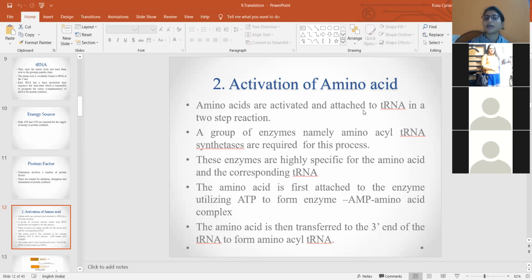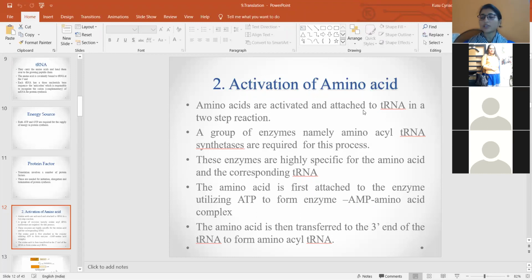Okay, so with these enzymes, the amino acid first gets attached to the enzyme with the utilization of an energy molecule. That first step is called the activation of the amino acid. By utilizing one ATP molecule, the amino acid binds to the synthetase enzyme and forms a complex of enzyme plus AMP. With the removal of two phosphate molecules, ATP is converted to AMP.